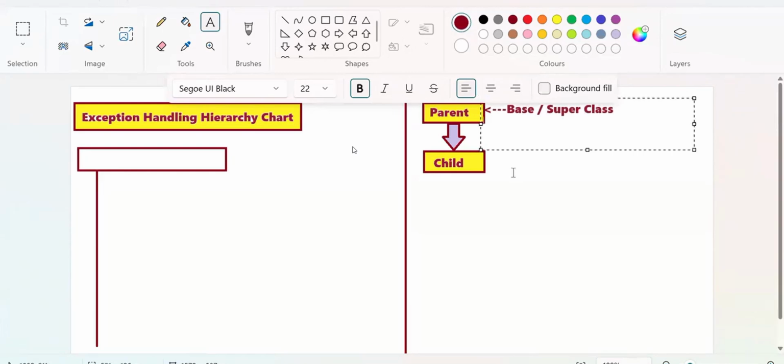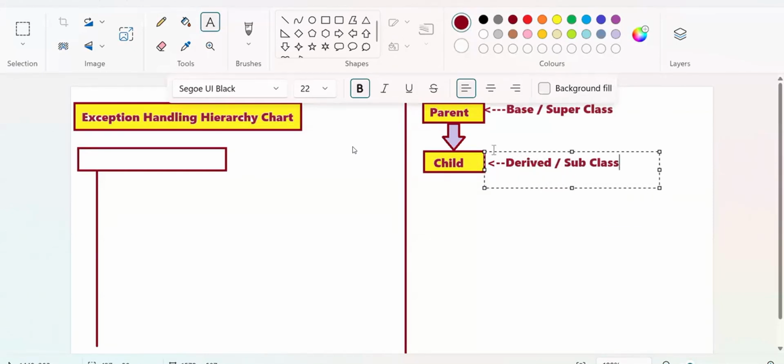And the child is called what class? Opposite to base class is derived class. Derived class, also called subclass. Also called as subclass. I think you are following me. Clear?